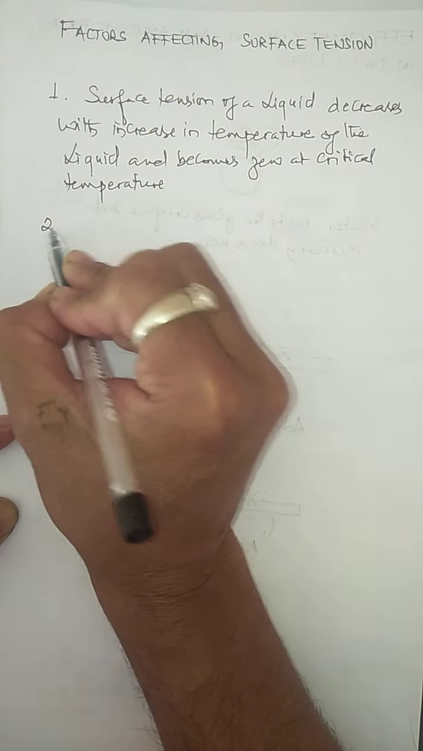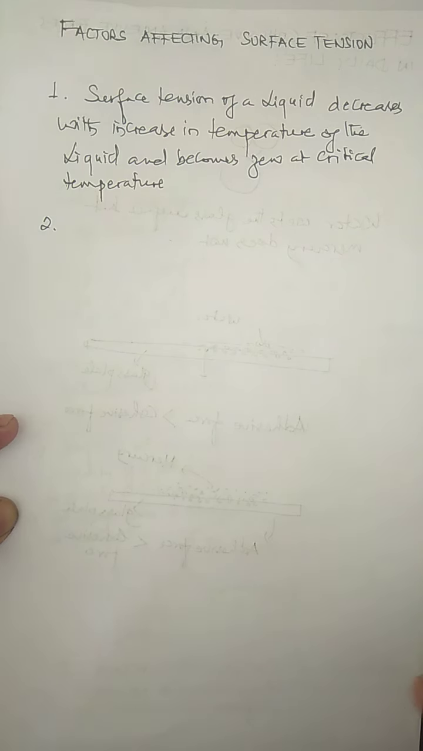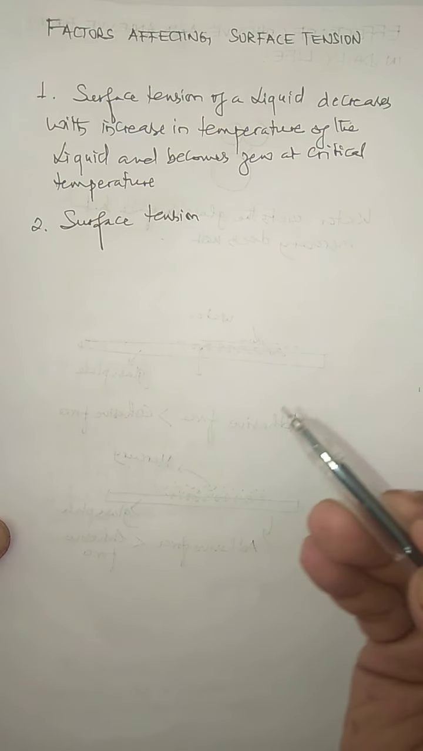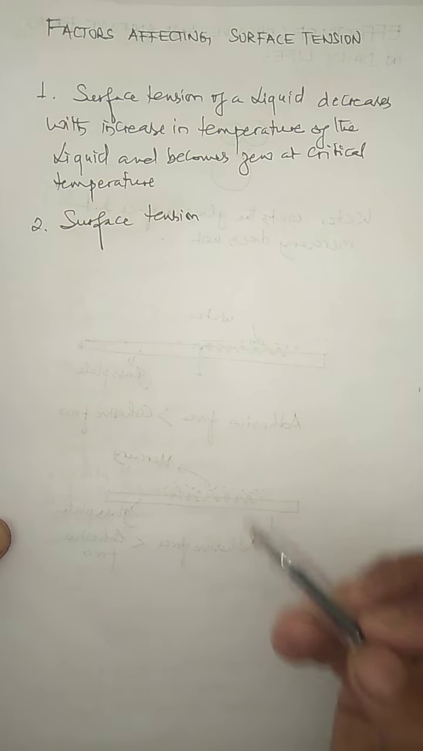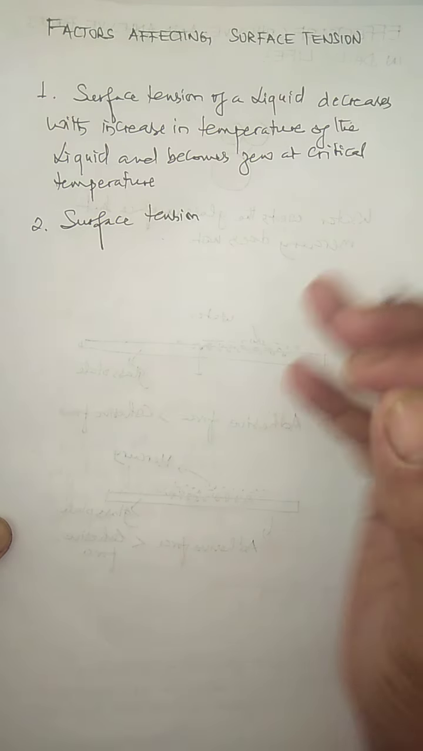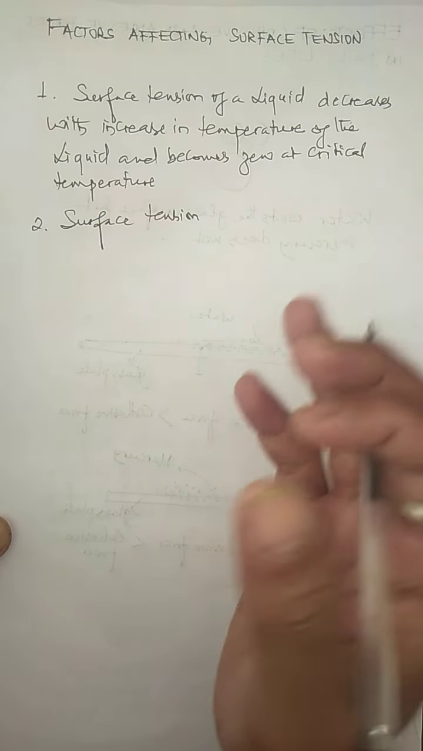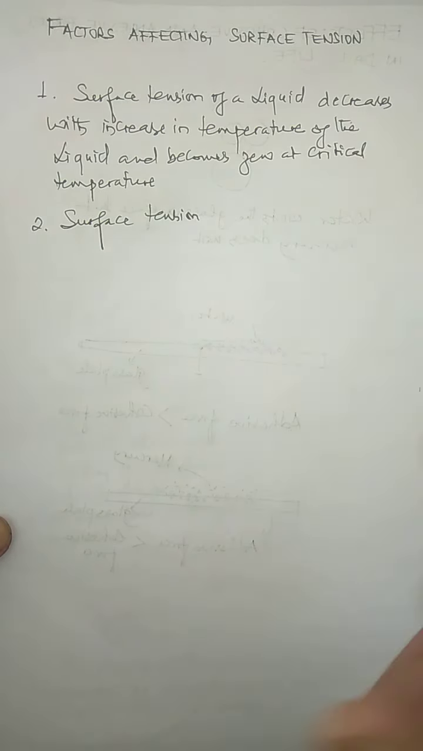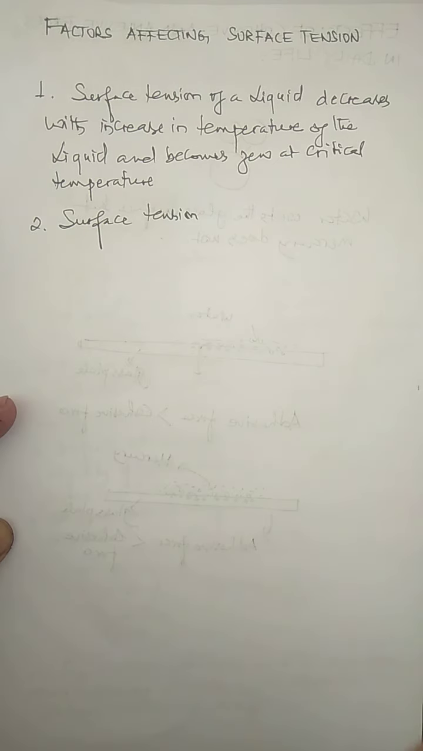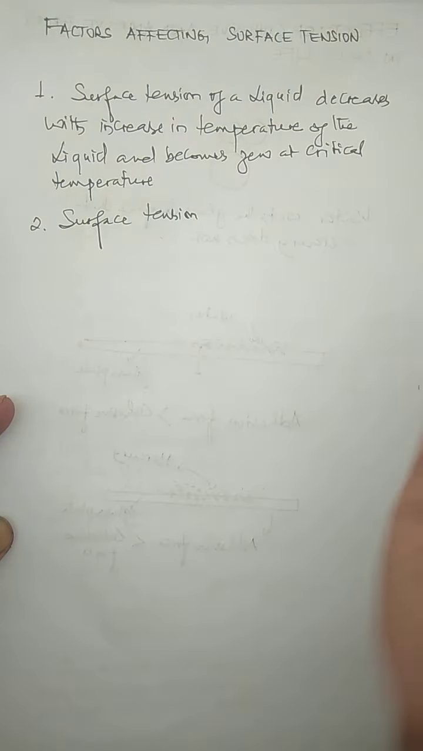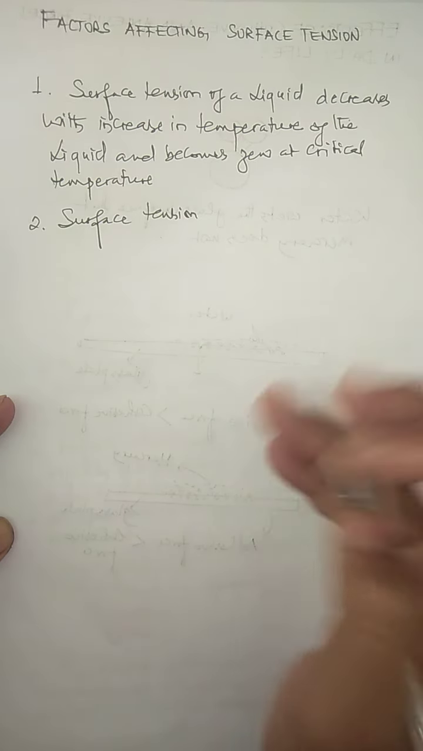Now the number 2 factor that affects the surface tension is the presence of impurities. So children, the presence of impurities also changes the surface tension. But it depends upon what type of impurities you are adding to the liquid, because some impurities are highly soluble and some are insoluble in the liquid. That's why the surface tension changes accordingly. It decreases or it may increase.